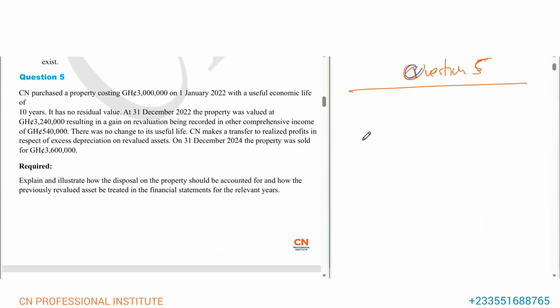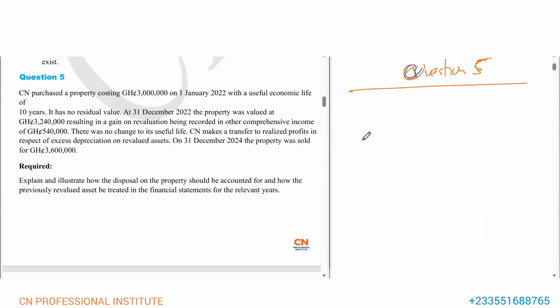So that's a transfer. What we do is we compare depreciation without revaluation and depreciation with revaluation, and the difference is the excess depreciation, and that's what we are going to transfer from the revaluation surplus account to retained earnings. So what we transfer is the excess depreciation. The difference is what we are going to transfer from revaluation surplus account to retained earnings.